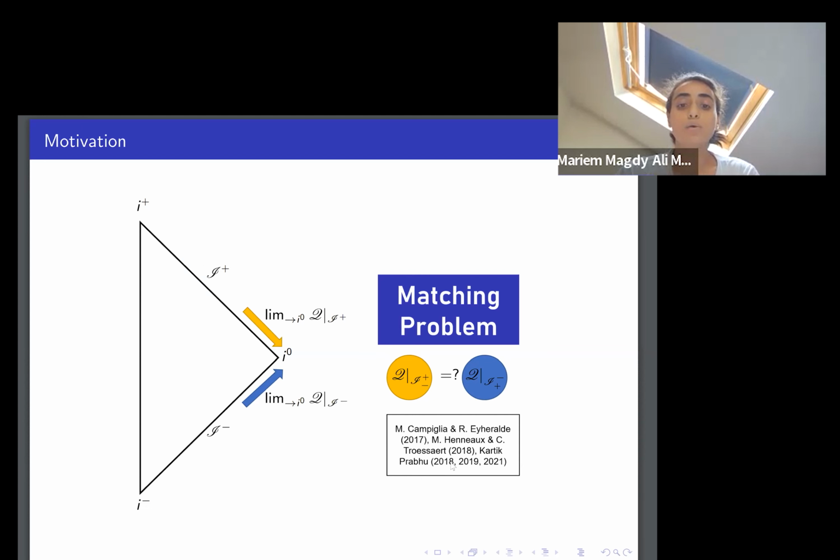As I mentioned, in our work, what we aim to study is the asymptotic symmetry in Minkowski spacetime. We also study the link of the charges defined on scri plus and scri minus. However, it will become clear later in my talk that we do not make any assumptions about antipodal identification to get this matching between the charges. We also look at the problem of asymptotic symmetries in the context of an initial value problem. This is one of the key things that differentiate what we do from other research groups.